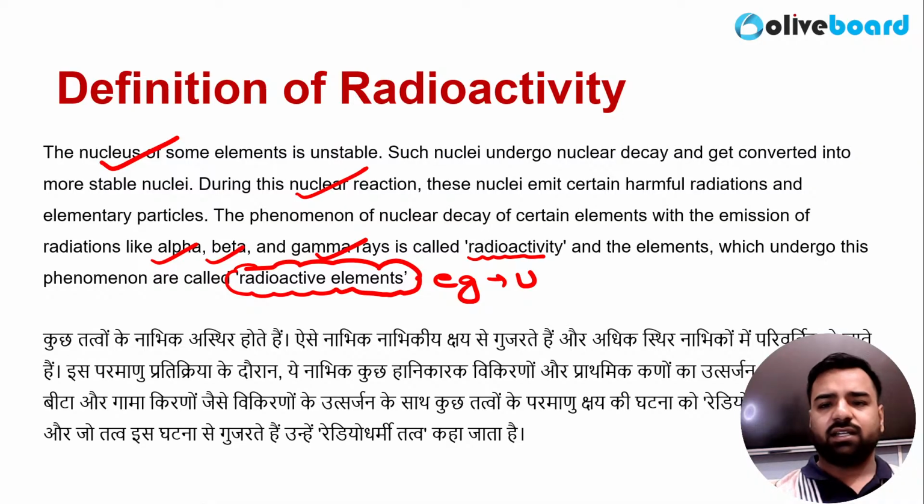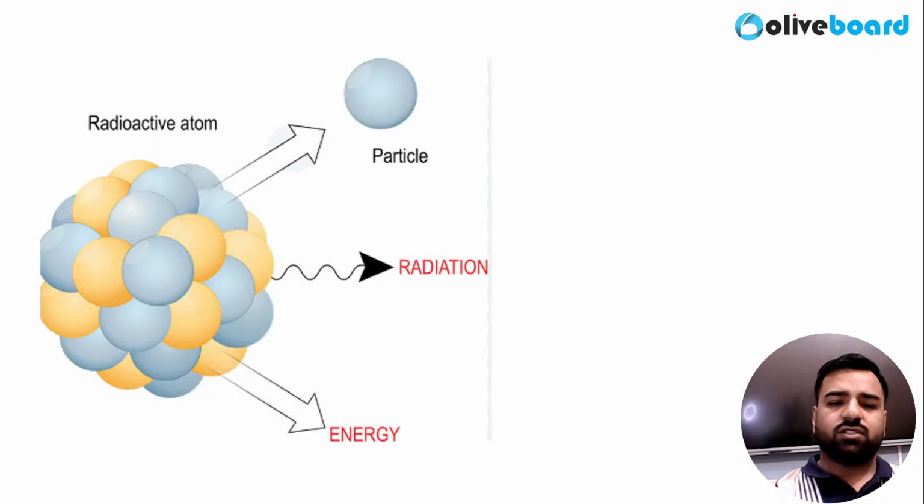Here I'm repeating it again. Guys, the topic that we are going to discuss today is radioactivity. The nuclei of some of the elements are unstable, and because the nucleus is unstable, it undergoes nuclear decay and gets converted into more stable nuclei. During this process, since it is disintegrating, some harmful radiations like alpha, beta and gamma rays are emitted. This process is known as radioactivity, and the elements which undergo this phenomenon are known as radioactive elements. The example is uranium.